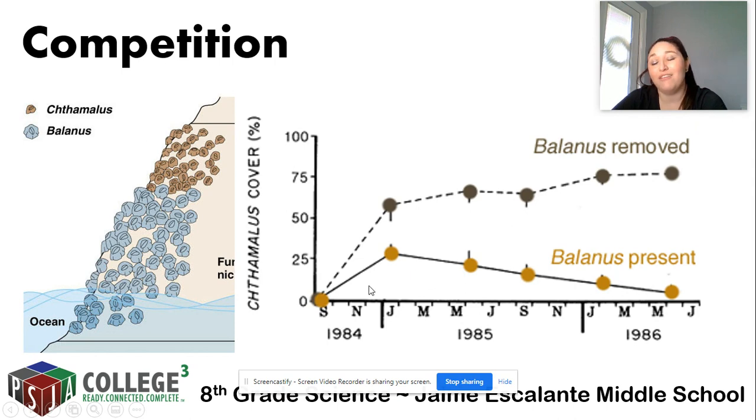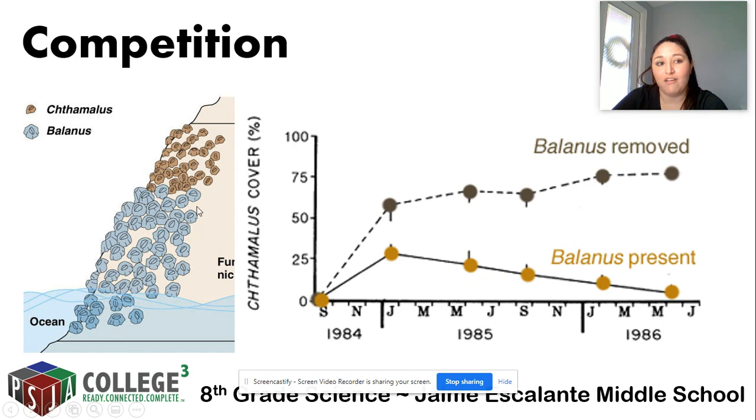A graph. And if you're really good at reading graphs, you're going to do great because that's all you need to do. What this graph is representing is a classic competition experiment that took place in the 80s. All right, so they had these 2 species together, right? When they were together on the rocky shores, we noticed that the Cathalmus species, right, that's what this line is representing.